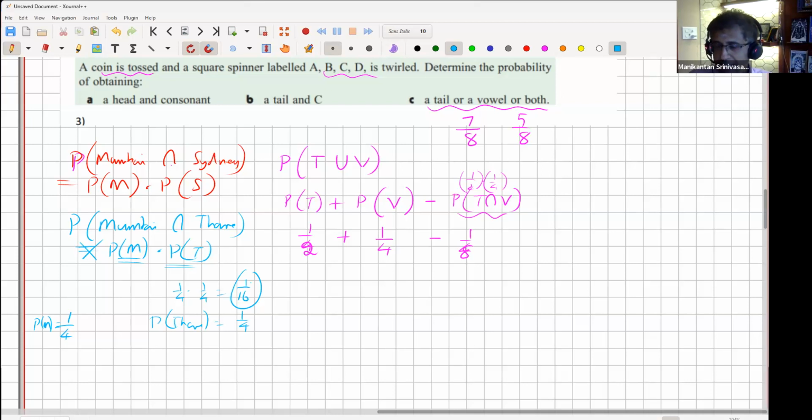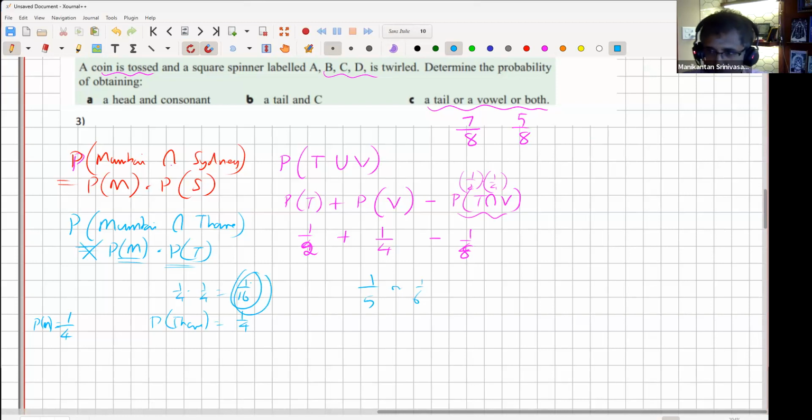Maybe it's still sunny in Mumbai but rainy in Thane, or occasionally it could be sunny in both, or it could be raining in Thane but not in Mumbai. But very likely it's raining in both places simultaneously. So the probability will be slightly less than 1/4. Maybe it's 1/5 or 1/6, but definitely not as low as 1/16. Does it make sense? Yeah, logically it makes sense, right?